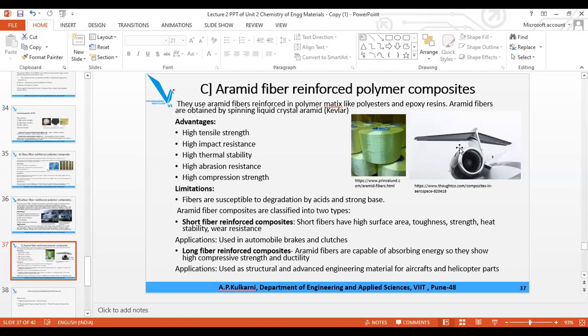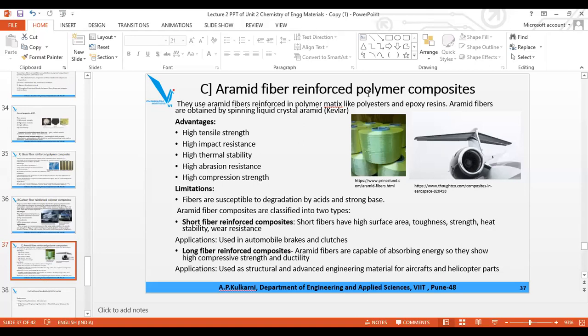Again, here the wings of the aircraft, like an earlier one, carbon fiber reinforced polymer composite, it is used in the wings or the stabilizer. Again here it is shown: high tensile strength is there, high thermal stability is there, high compression strength, means you can apply the pressure and you can draw them in the form of wire, sheets, etc. So that is there. But what are the limitations of this? They are degradable by acid and bases. So you cannot use them for the storage of chemicals.